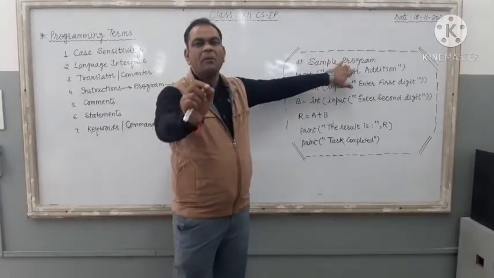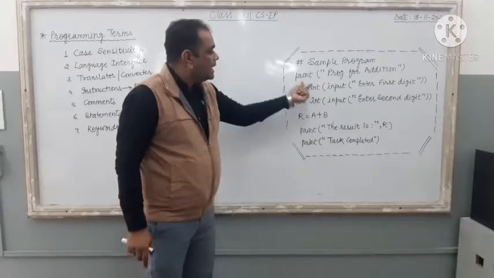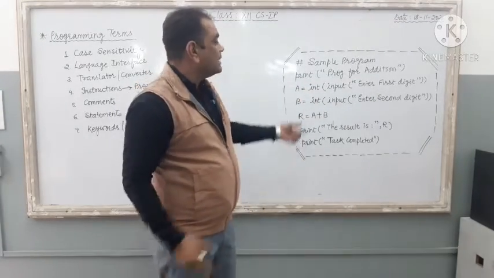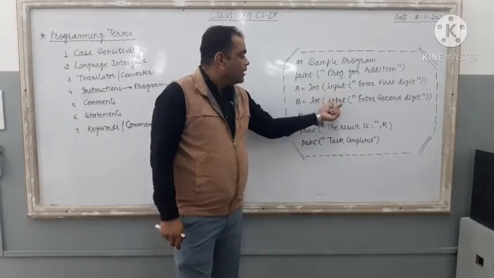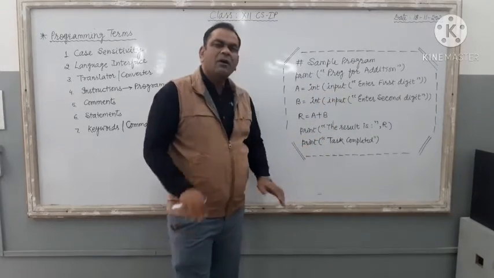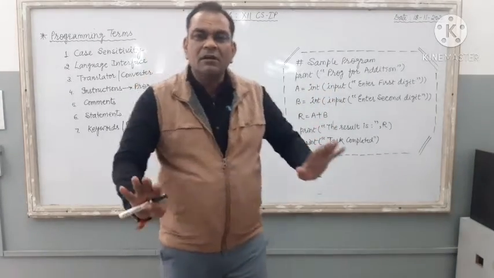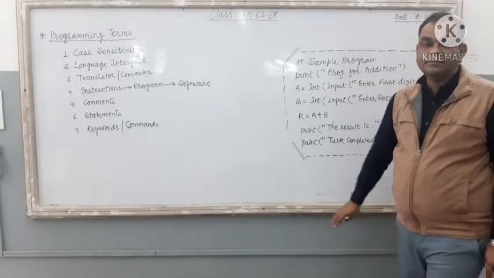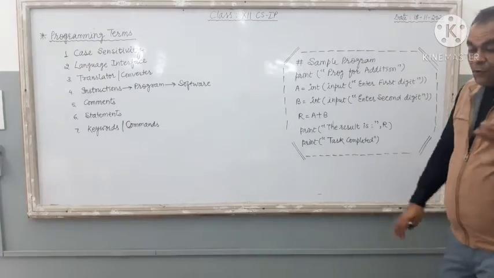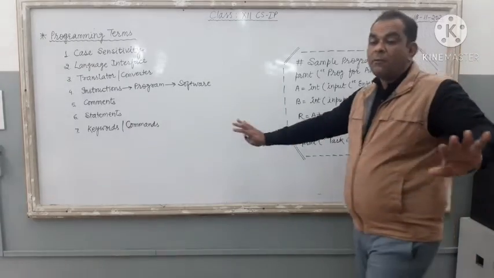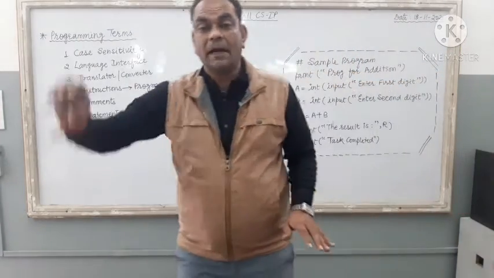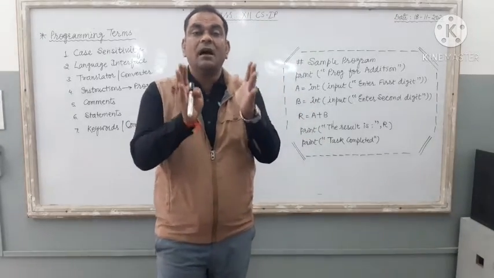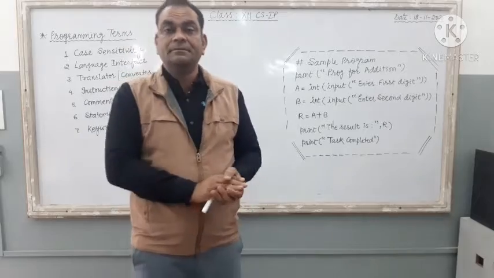Sample program, normal English words, and here print, then int. Int is the abbreviation of integer, right? It is an abbreviated word. Then input, here again, then print. These words are there in general English language only, right? If you count the total number of commands in Python, total 40 to 50 different commands are there in Python only.